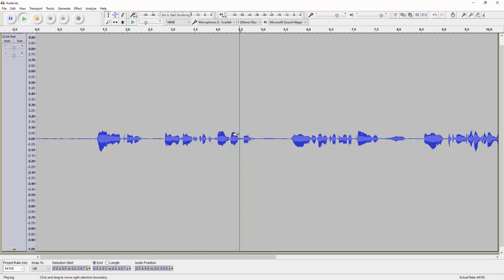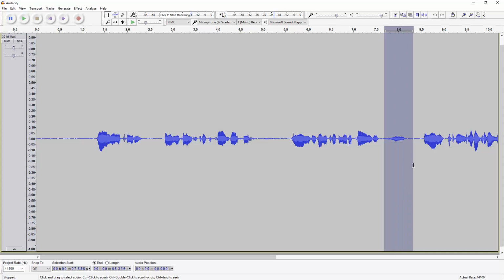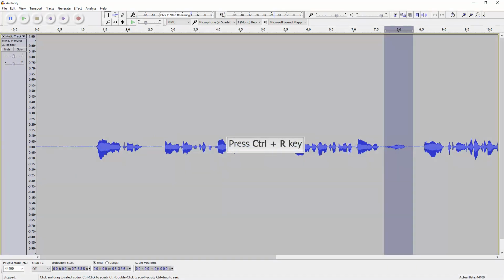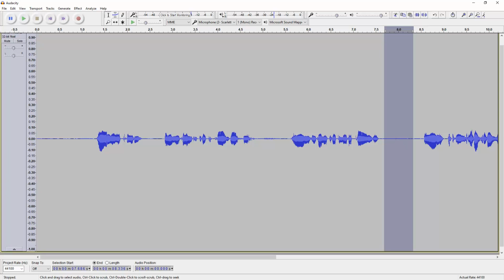And we're going to take another pause. And see, that's another big one. We can leave it there because we do have to breathe, but we don't want it to be that loud. So I've got that portion selected, and since I've already run the effect, I can just hit Control-R. That's going to repeat that action.